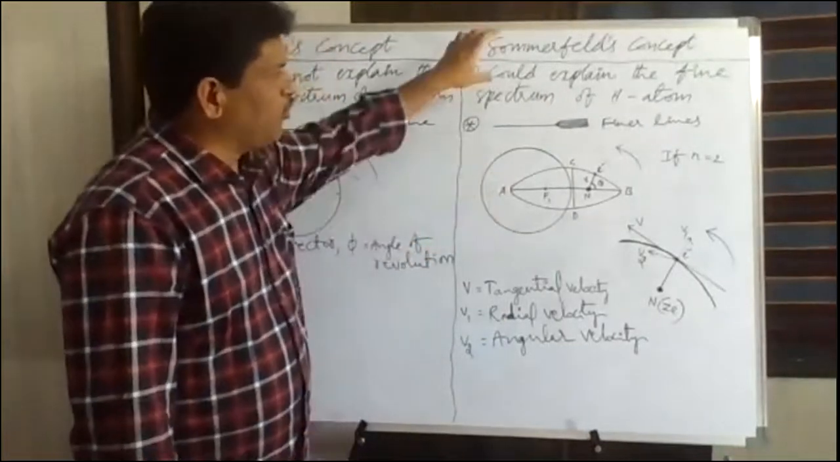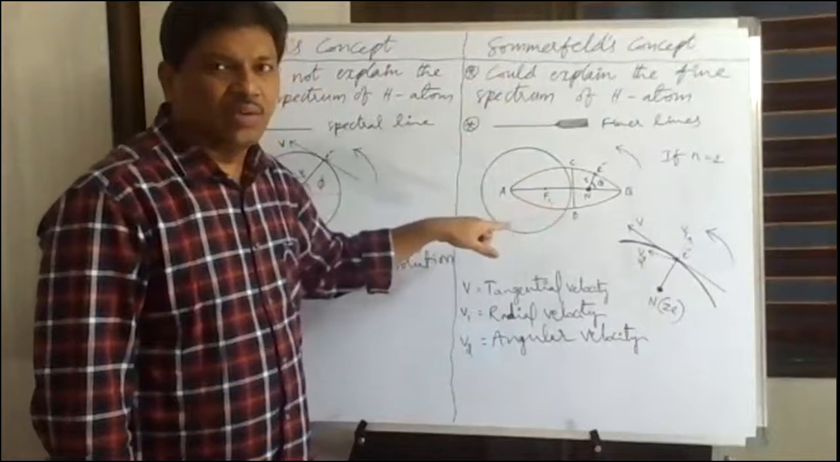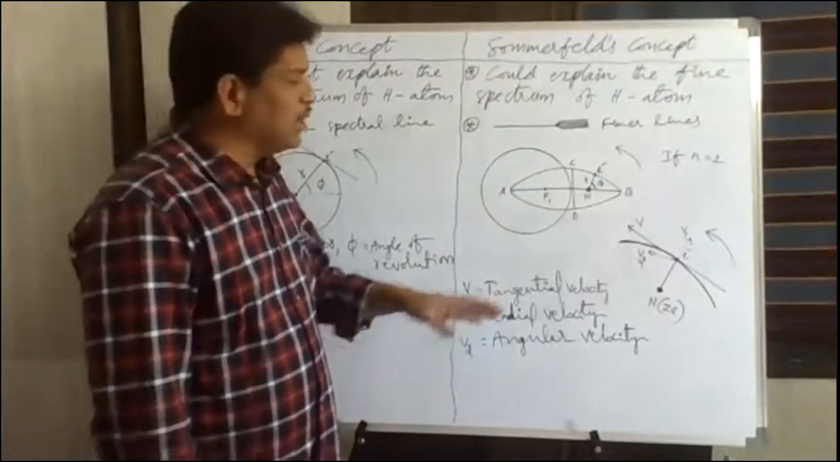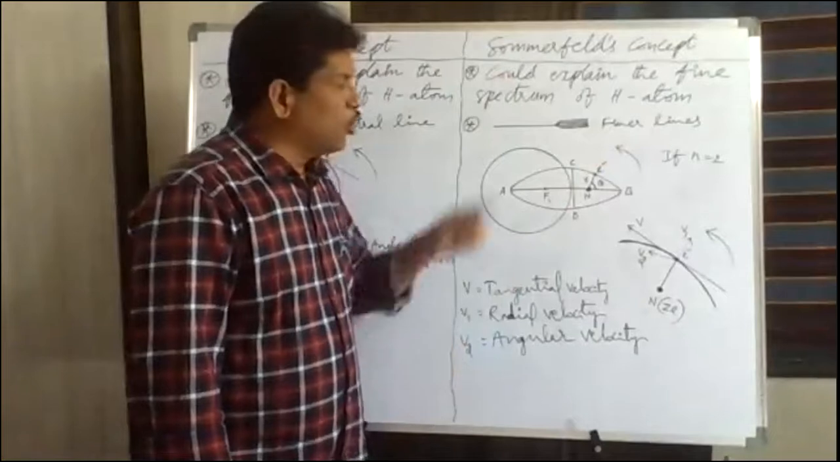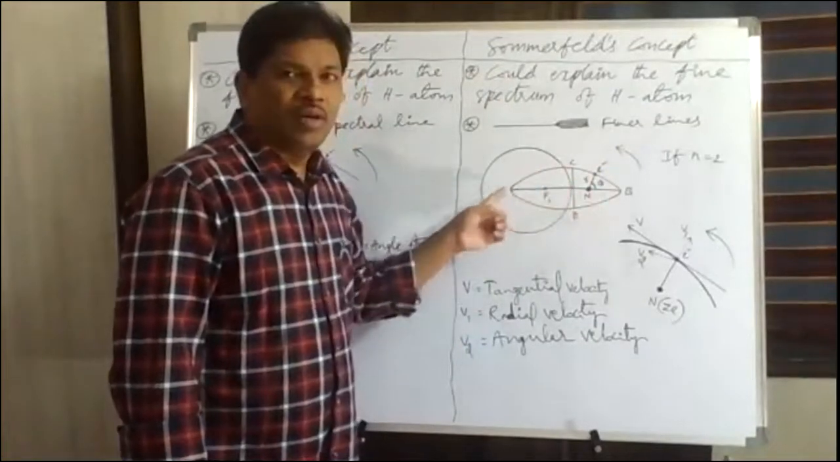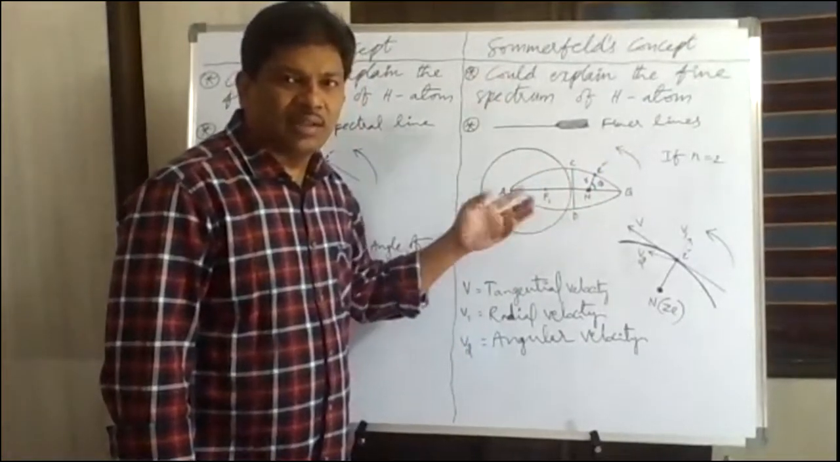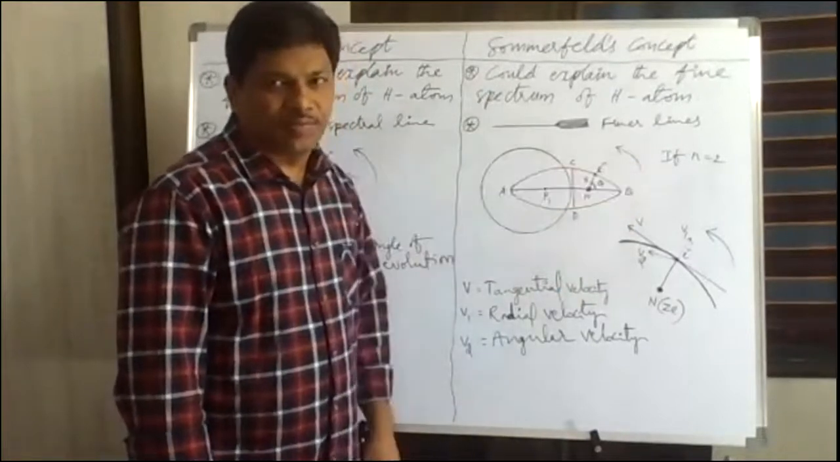And what has Sommerfeld introduced now? Elliptical orbits in addition to circular orbits. That means if you take the second orbit, if n equals 2, that is the L shell, how many elliptical orbits has Sommerfeld introduced? One elliptical suborbit is introduced by Sommerfeld for the L shell. L shell means the second orbit.